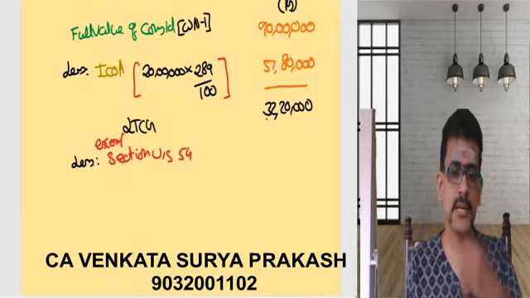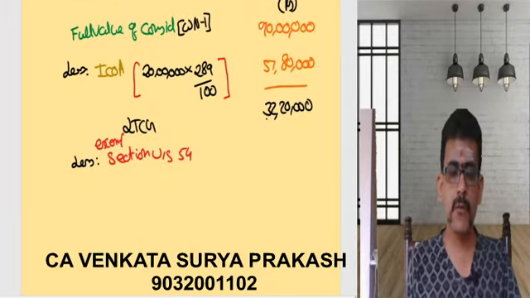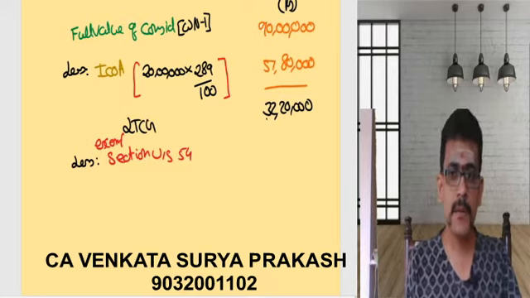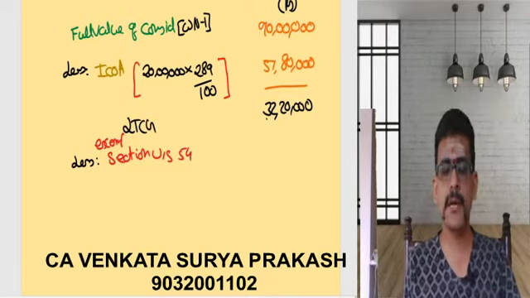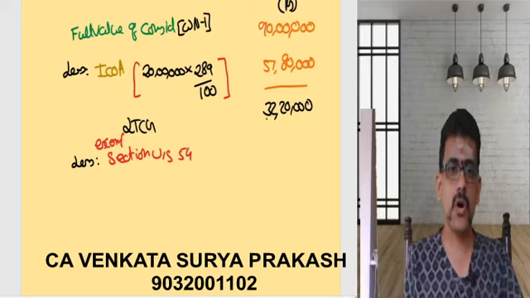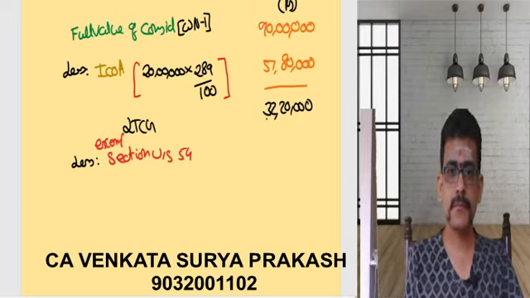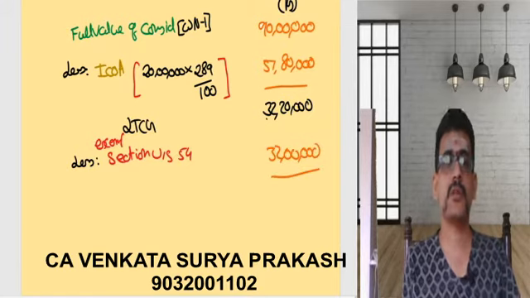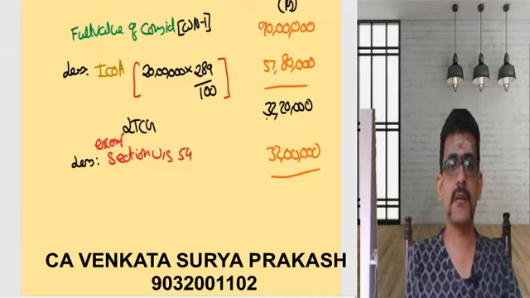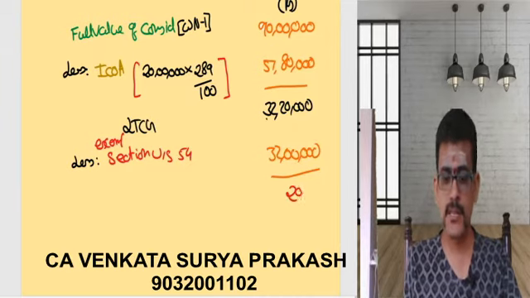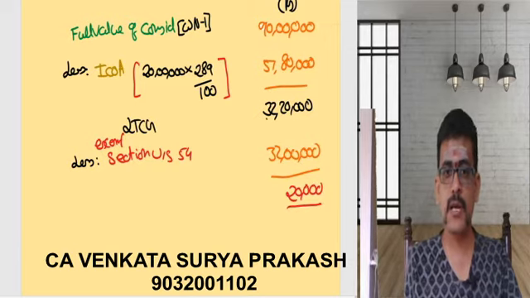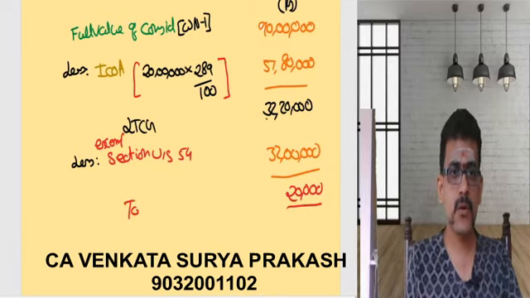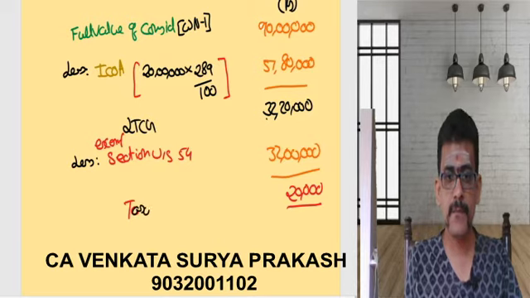Now what does section 54 say? Cost of acquisition of the new house or long-term capital gain, whichever is least. Long-term capital gain is 32 lakhs 20,000. Cost of the new house is going to be 32 lakhs. So ultimately 32 lakhs is going to be your exemption. So the difference is what? The difference is going to be 20,000, which is your taxable long-term capital gain.